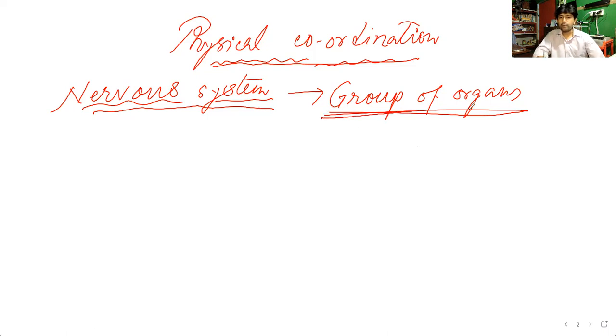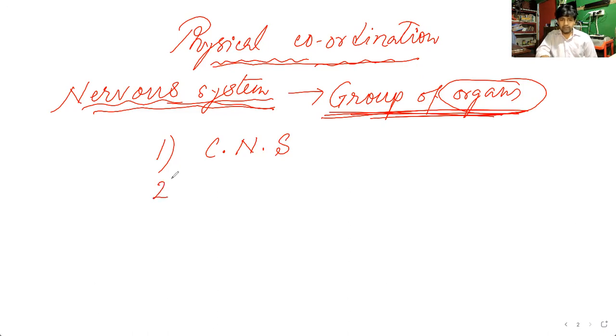So this group of organs, what are the organs that are involved in the nervous system? That we will discuss first. Firstly, we observe three main groups. One is the central nervous system, the second one is the peripheral nervous system, and the third one is the autonomous nervous system.